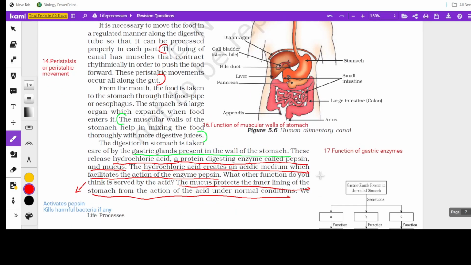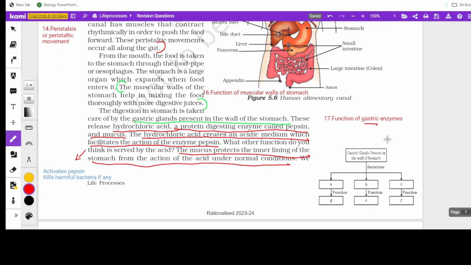Now the functions of gastric enzymes. Remember, gastric enzymes refer to the enzymes found in the stomach, and the question will be asked in this way. See A, B, C. Gastric glands present in the walls of the stomach secrete pepsin, a protein digesting enzyme. The second one is HCl, which creates an acidic medium that facilitates the action of pepsin, and also kills harmful bacteria.